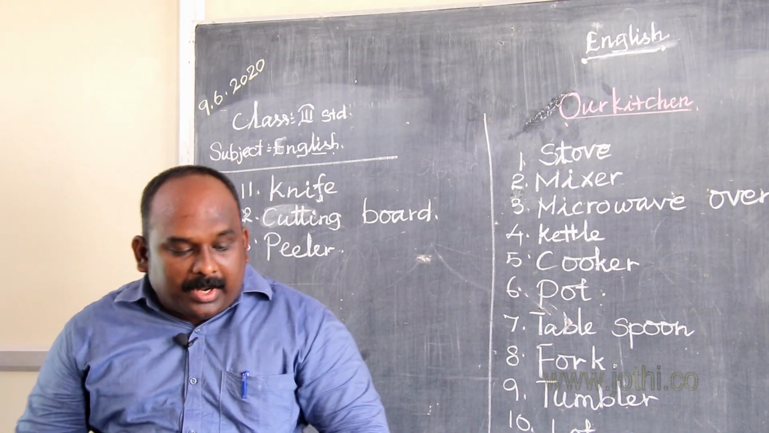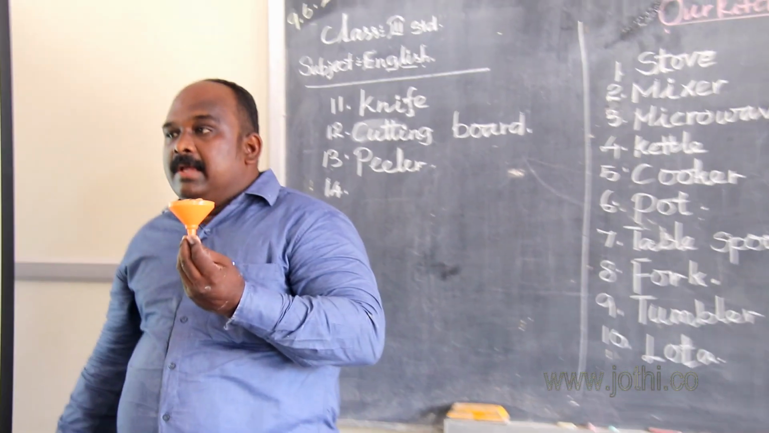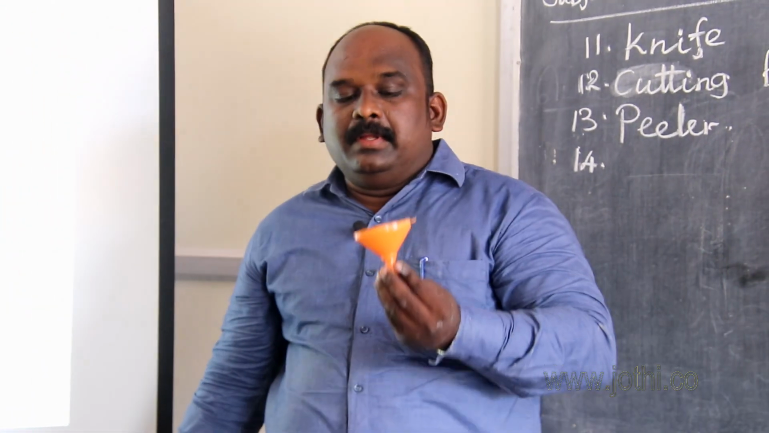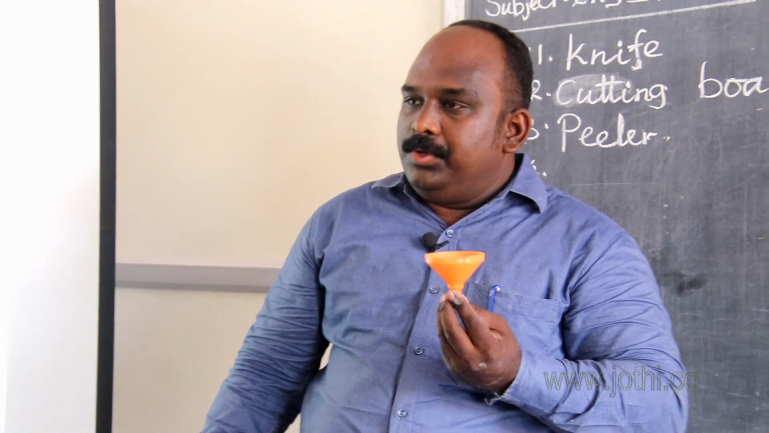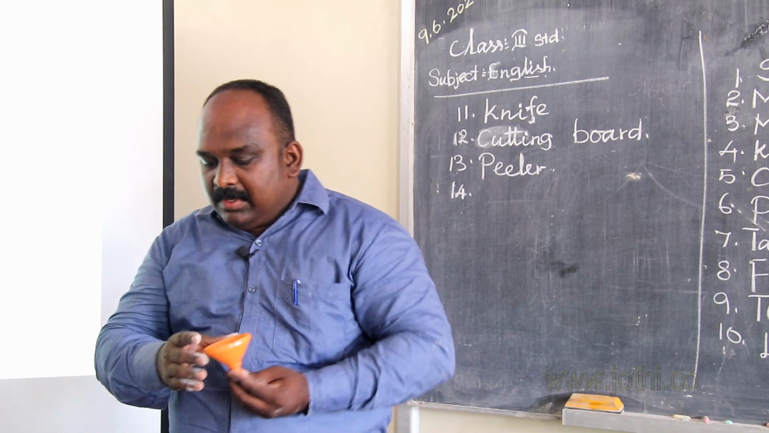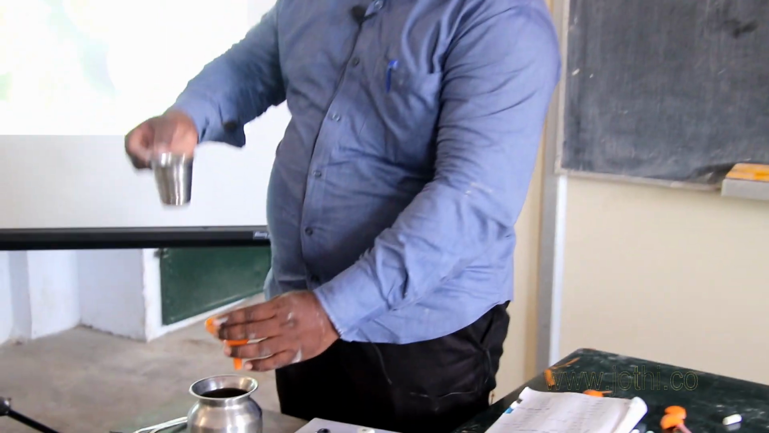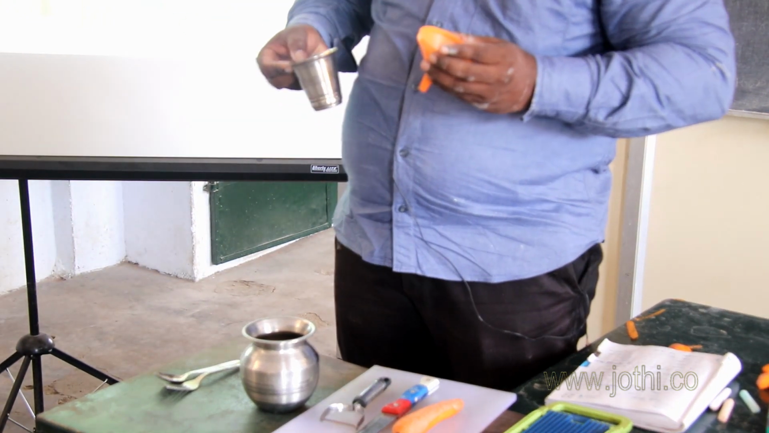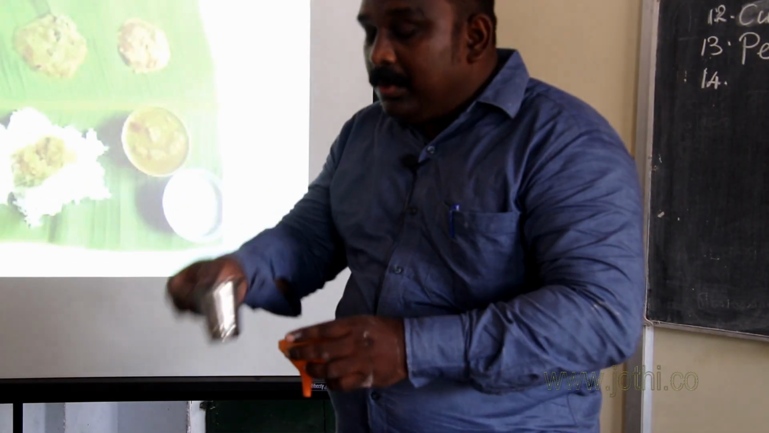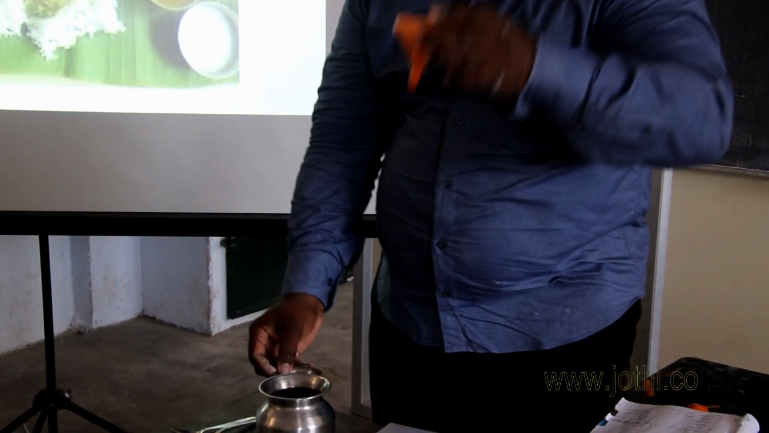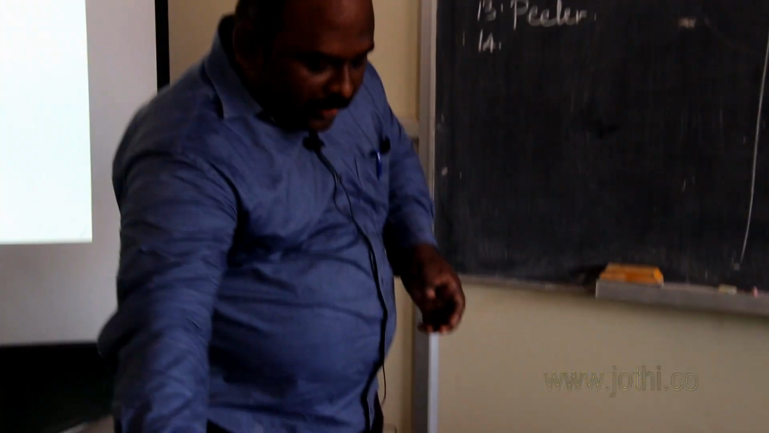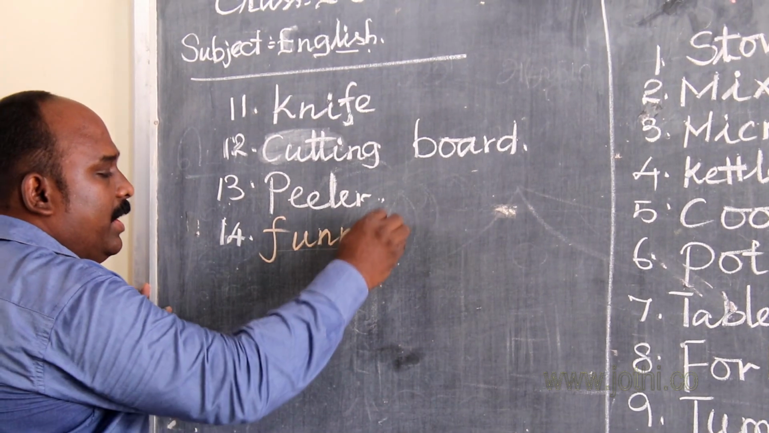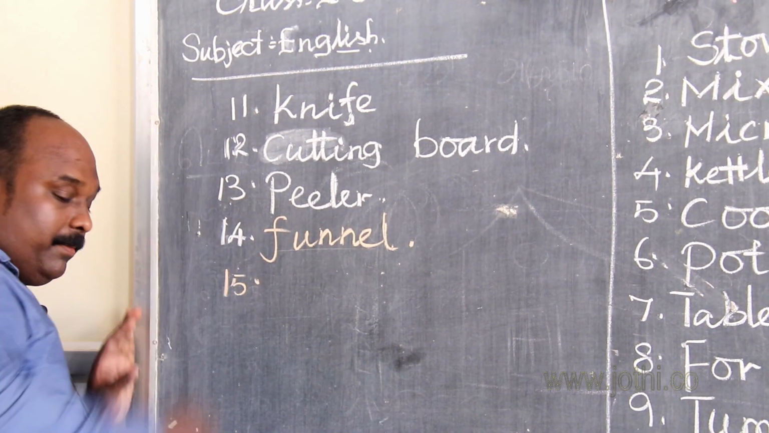Okay. Next one. What is this? You have seen this in your kitchen. This is called funnel. The funnel is used to pour the water into other vessels, or liquids like oil, without any shedding. It is called funnel. The funnel spelling is F-U-N-N-E-L. Okay.